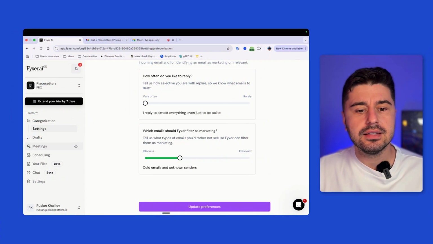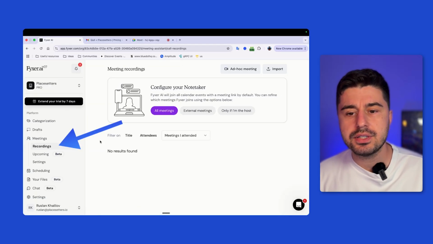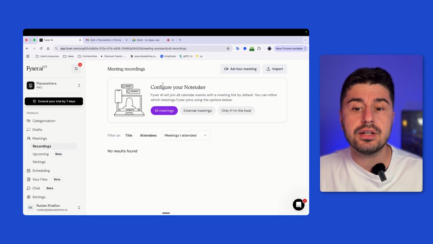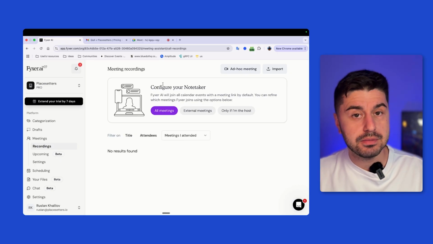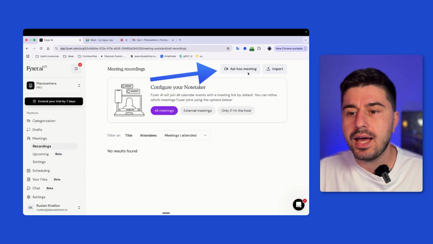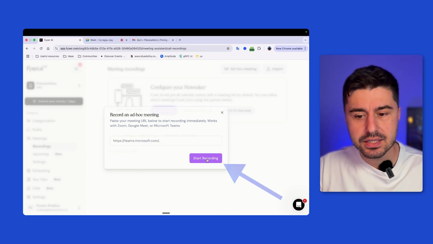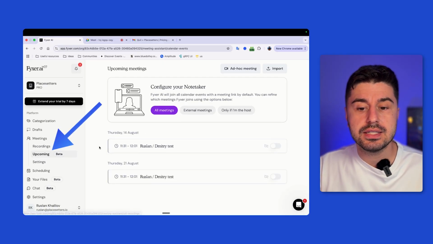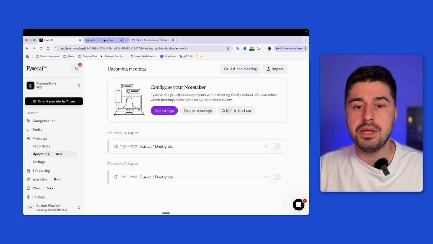The last thing it does is generate meeting notes like all the other AI note takers, and here we're going to take a look at how it does it. It's already connected to my Google Calendar. It records through a meeting bot, like 99% of other tools on the market. It invites meeting bots to record your meetings. Since I already have a meeting started, it's ad hoc, so I'm just going to click add ad hoc. You need to go inside the product, start recording, wait, and it will join automatically. Or of course, you can see your upcoming meetings and let it know that it should automatically join your meeting. So there are a few options.